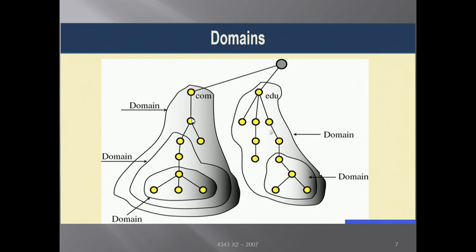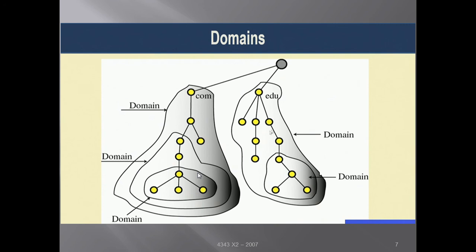So this is another diagram for domains. If we look at these, this is a domain, this is a domain, again this is a domain, and this is also a domain. So this .com is the responsibility of a server, and if it has another intermediate level, then it has to go to other domains to look, and so on. Every domain server, or DNS server, has some records called resource records. So what resources does it have? It has some sort of control authority over the domain. It can have subdomains, and it delegates to them.